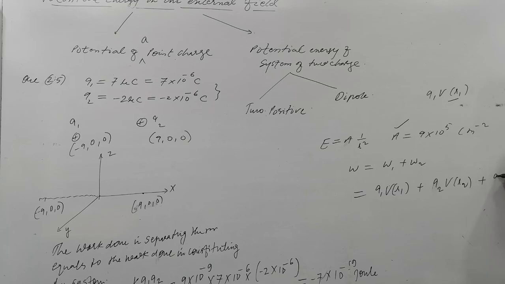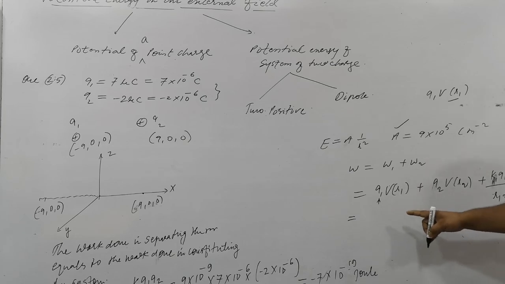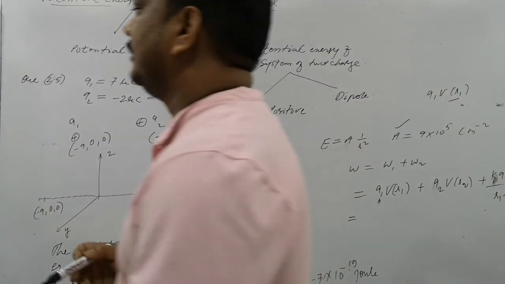Next is KQ1 Q2 divided by R12. This is the work to be done here. The Q1 amount is given, but what is V at R1? What is V at R2? And Q1, Q2 also need to be put here. Do solve, please, and find the answer.